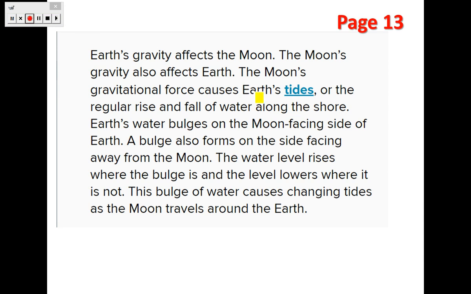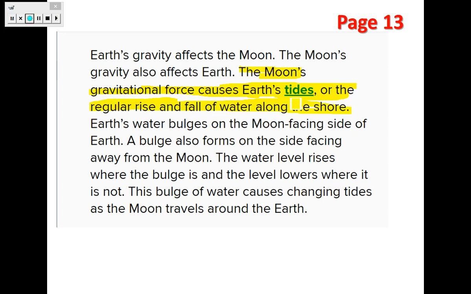Then we talked about Earth's tides and what causes Earth's tides. The moon's gravitational force causes Earth's tides. What is the meaning of tides? It is the rise and fall of water along the shore.